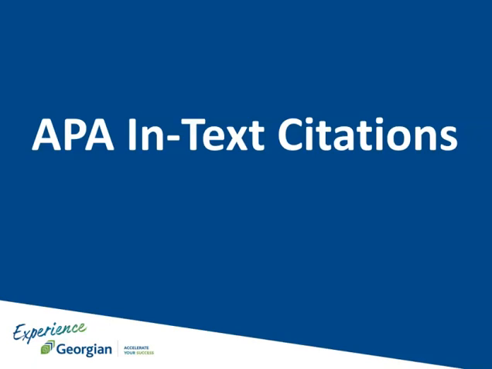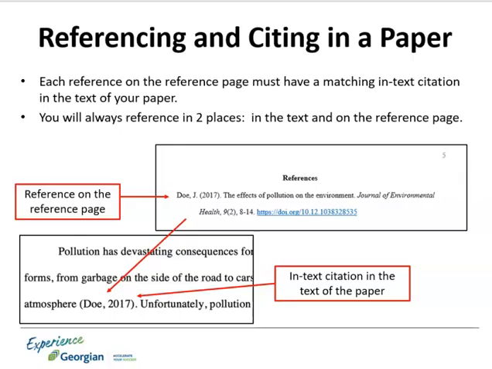This video discusses how to create in-text citations in an APA-style student paper. Each source of information, which you have made a reference for on your reference page, must also have an in-text citation in the text of your paper. The purpose of the reference is to give your reader more information about the sources of information you've used in your paper, so that they could go and find these sources on their own.